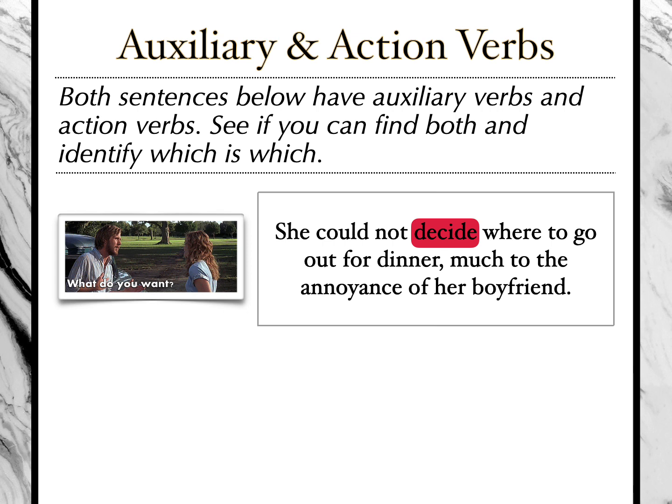Now, where is our auxiliary verb? Our auxiliary verb is could. There's our auxiliary, there's our action. Now, let me show you something. If I take out the word decide, our sentence becomes, she could not where to go out for dinner, much to the annoyance of her boyfriend.